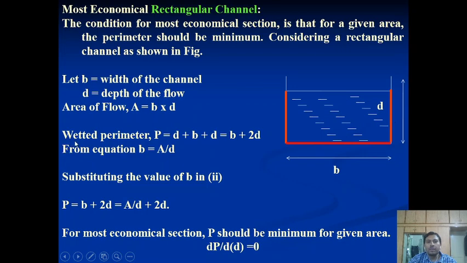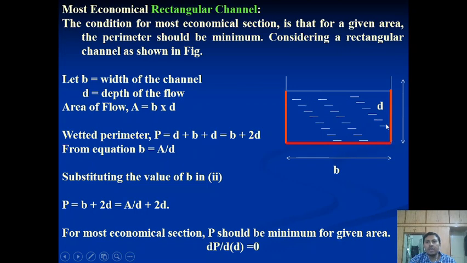Next will be the wetted parameter. We consider the wetted parameter where the water can touch the surface of the channel or canal. In this channel, I have marked it in red, where when water flows, it touches two sides and one bed.